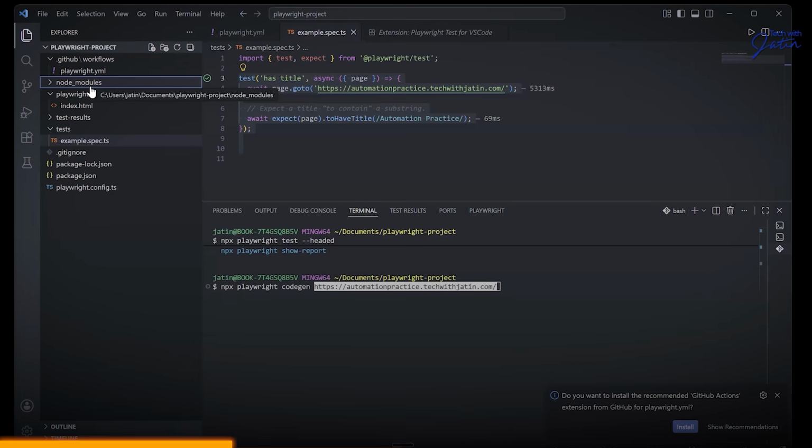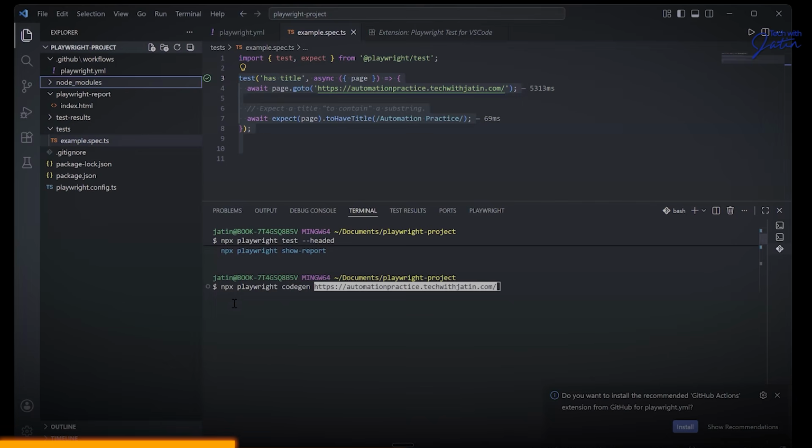We don't have a node underscore module in your Postman collection folder, right? We don't have it over there. We just have the collection files, right? So over there, because the Newman package is installed globally, we are able to execute it anywhere in any folder. I hope this part makes sense to everyone.